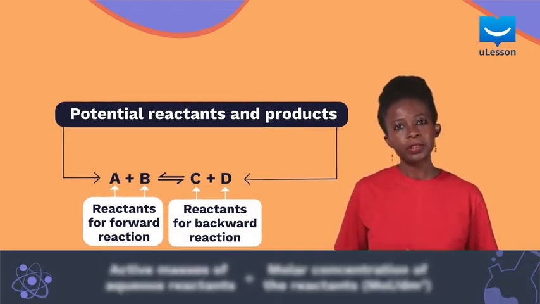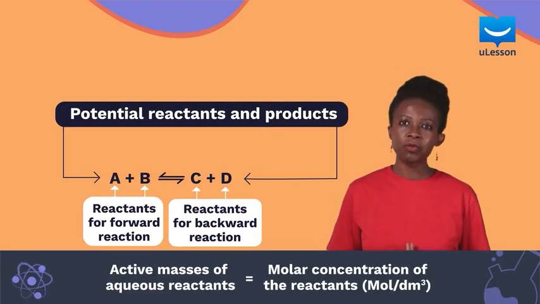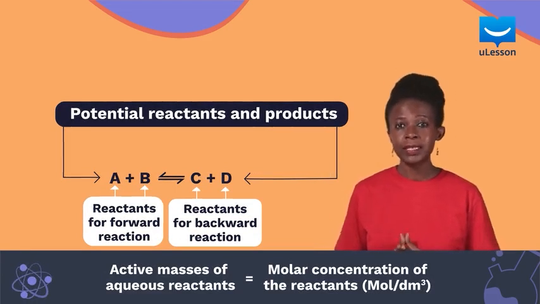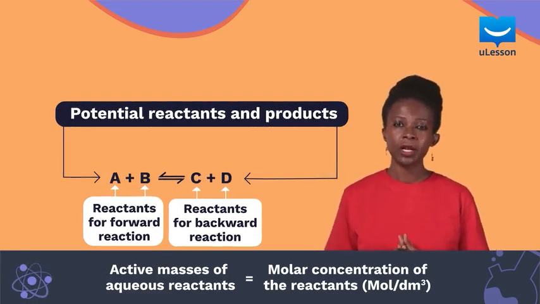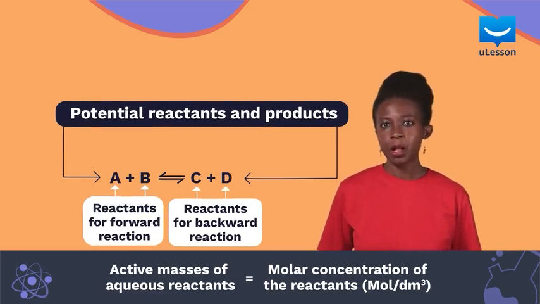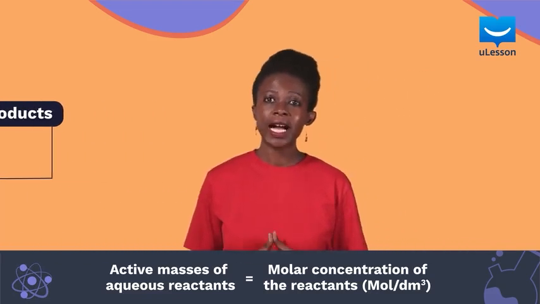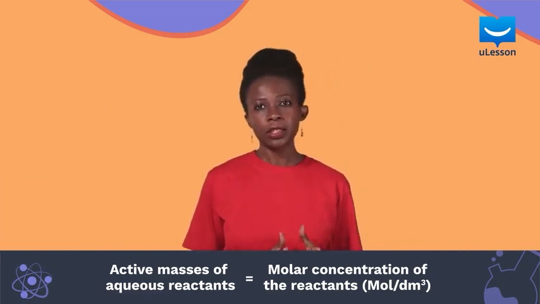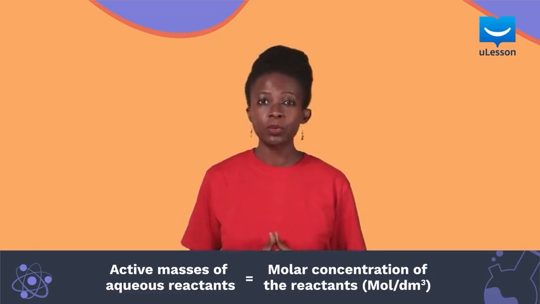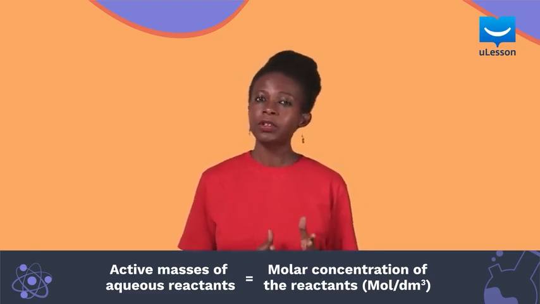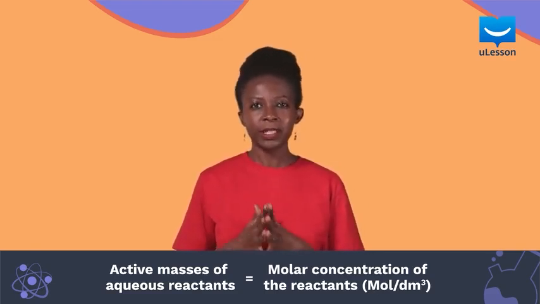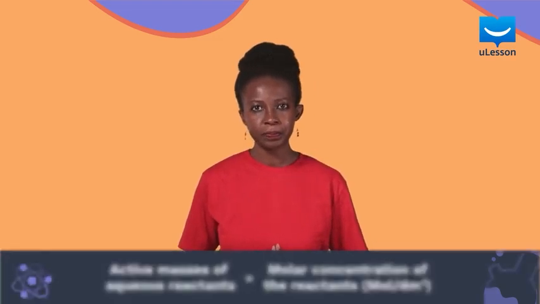Also, it is important to note that since the masses of reactants and products of the species in a reversible reaction may not be easily measured, we represent the active masses of aqueous solutions as their concentrations in mol/dm³ raised to the power of the number of moles of that particular reactant.